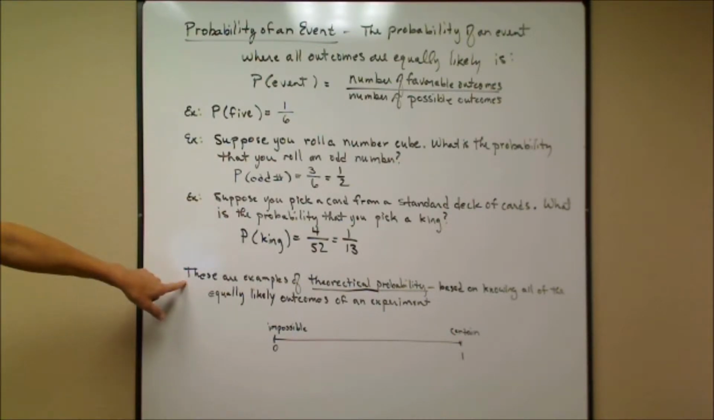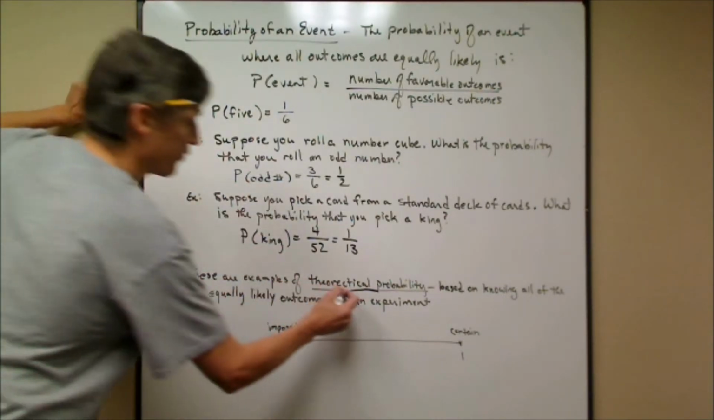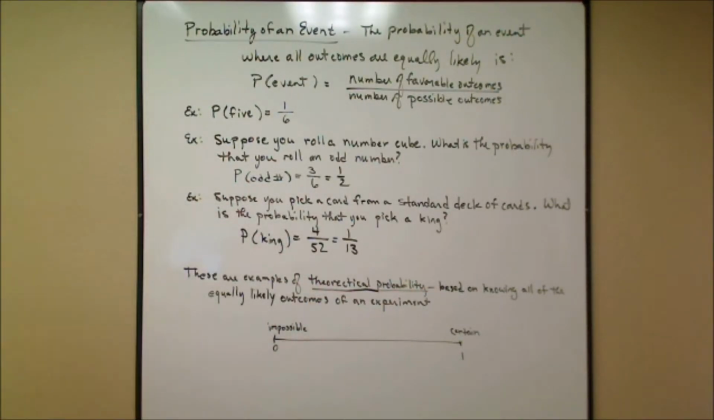Understand these well. There are examples of theoretical probability. These are examples of what we call theoretical probability. Now, you know what a theory is. It's based on knowing all the equally likely outcomes of the event. When we roll a die, we know that it's the same probability to get a 1 as it is to get a 2, as it is to get a 3, as it is to get a 4, as it is to get a 5, as it is to get a 6.